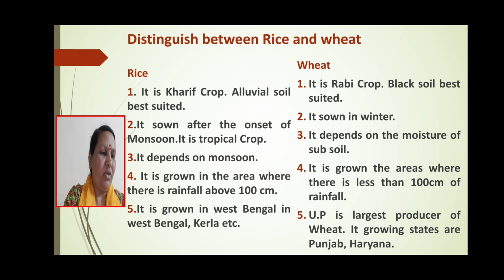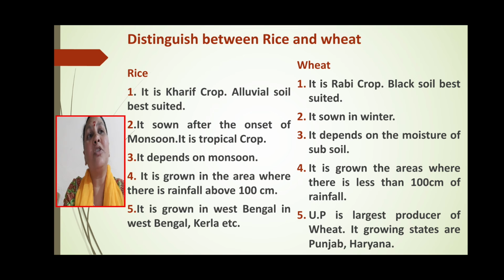Then coming to the fiber crops, that is cotton. It provides the raw material for the cotton textile industry in India. It requires a 21 to 24 degrees Celsius temperature and a rainfall of 50 to 100 centimeter in a year. Black cotton soil is best suited for its growth. It is grown as a Kharif crop.